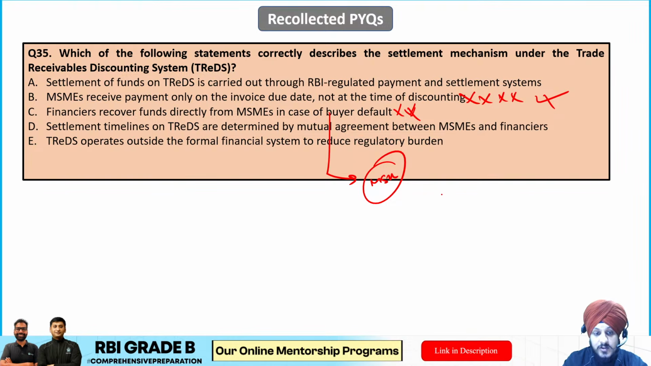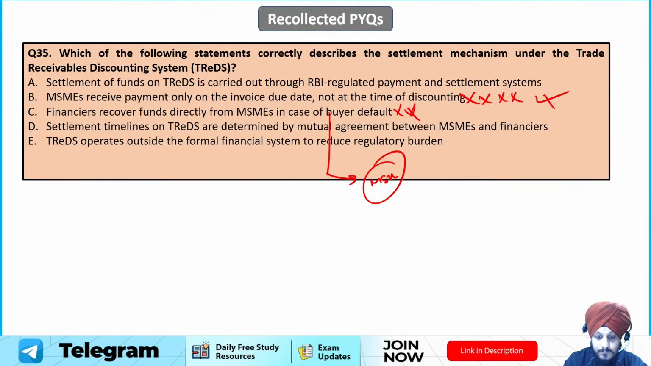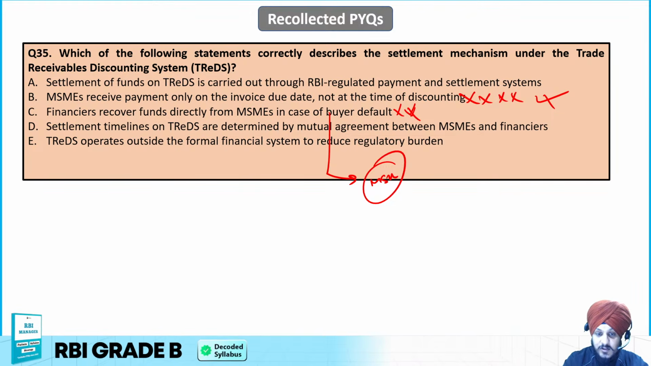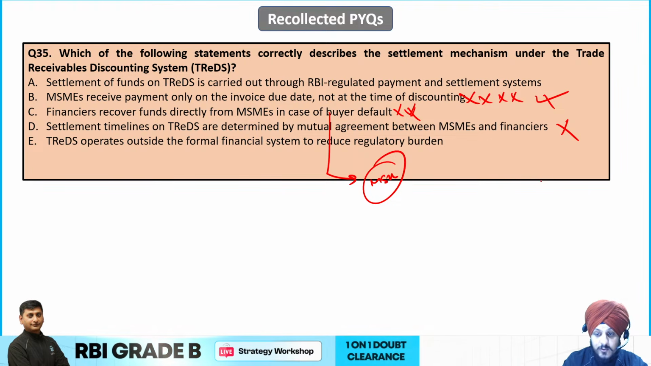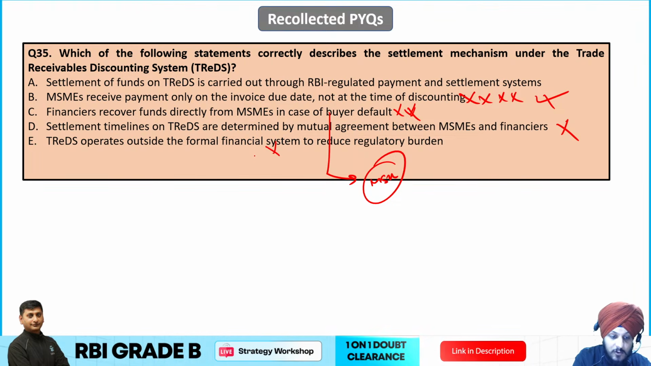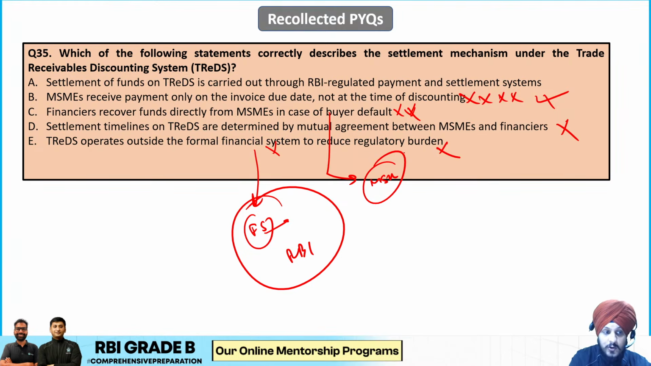Then, settlement timelines on TReDS are decided by mutual agreement between the MSMEs and financiers. This is again not true, because it is not something that is strictly followed. Then, TReDS platforms operate outside the formal financial system to reduce regulatory burden. This is again not true, because it operates within the formal financial system only, which is ultimately regulated by RBI. So A is going to be the correct answer to this question.